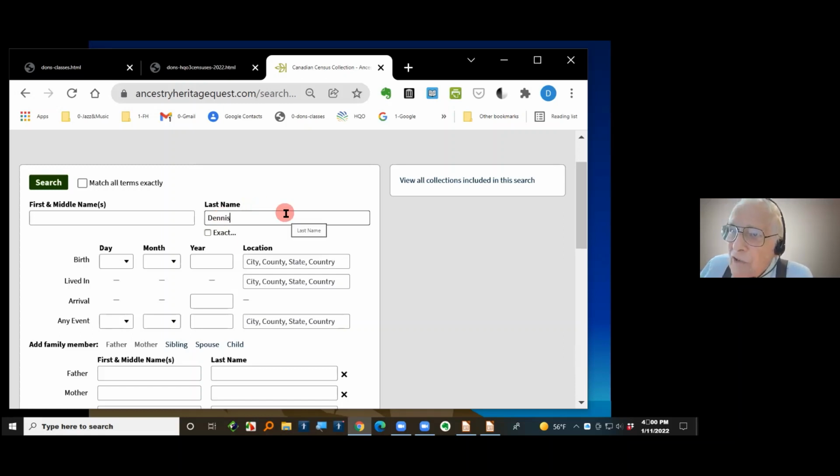And my daughter, several years ago, put a question on one of the web pages: does anybody have any idea where this Robert Dennis and his kids could be? She listed some of the kids, and one of the kids had a weird name, Bembridge. The rest of them were Agnes and common names. Nothing happened for several years. Then she got a note from somebody that says, I think I remember seeing that name in a Canada census. We had no idea to even think to look at a Canada census.